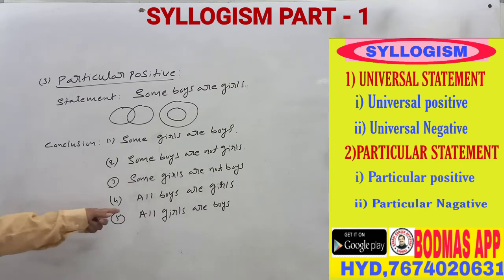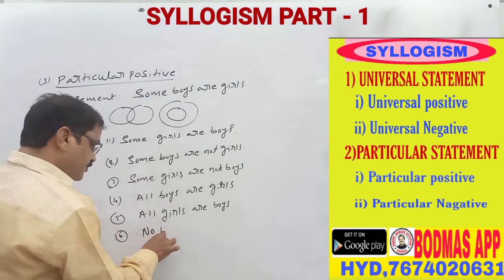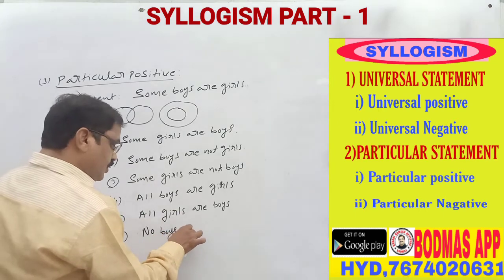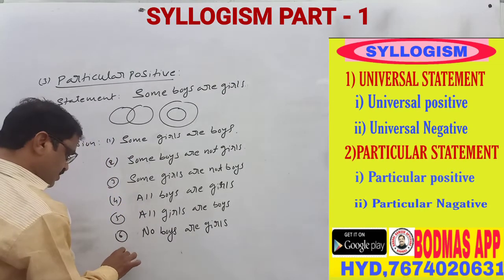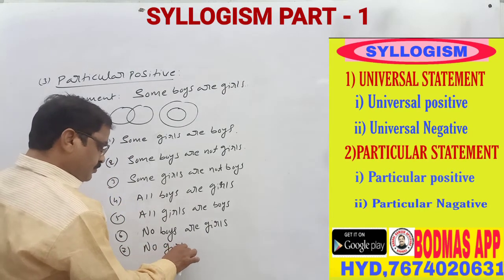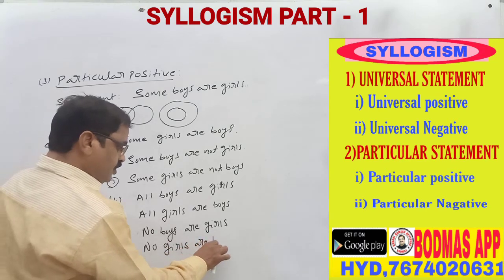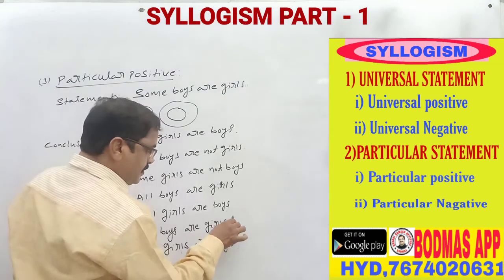Next, all boys are girls. All girls are boys. Number 6: no boys are girls. Number 7: no girls are boys.